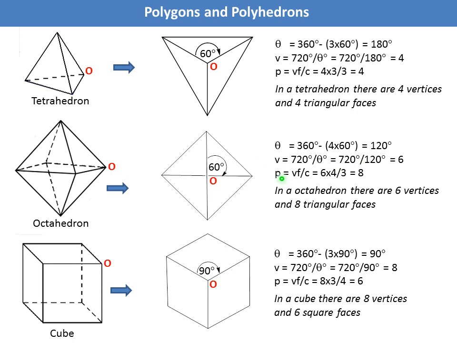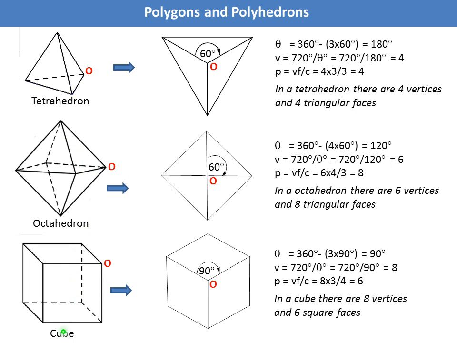Then the number of polygons P equals VF by C. The number of vertices V equals 6. The number of faces around a vertex is 4. The number of corners for each face is 3. So P equals 8. That's why it is called octahedron. You know, there are a total of 8 faces.